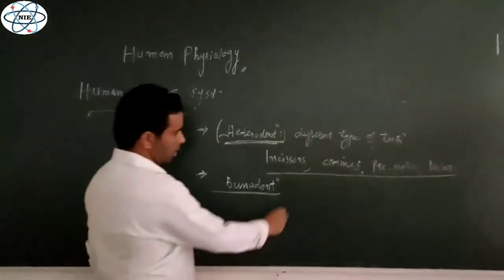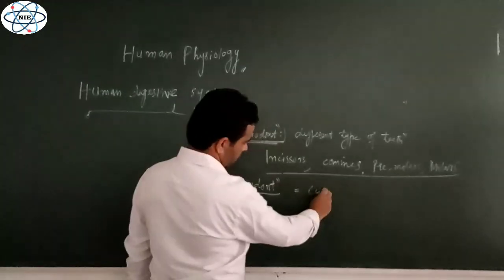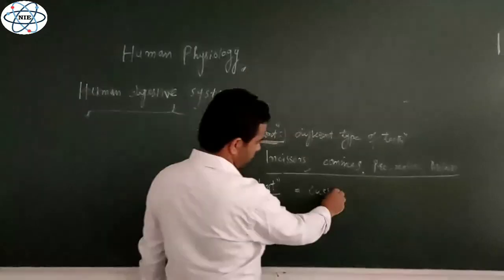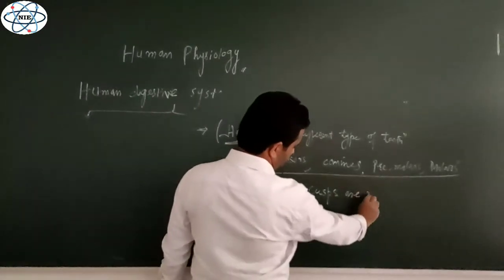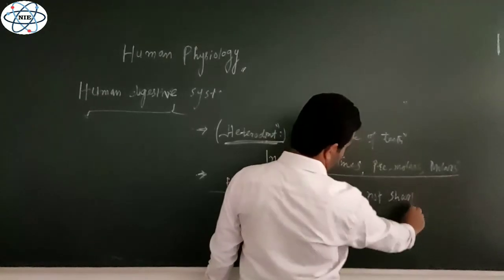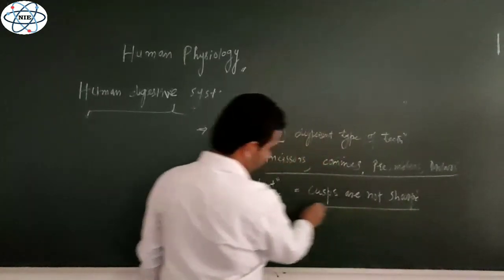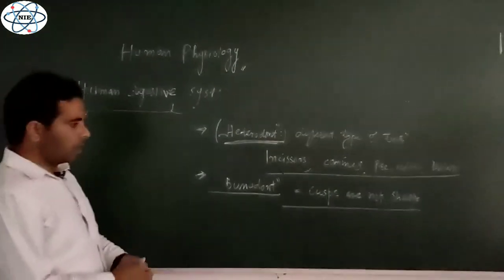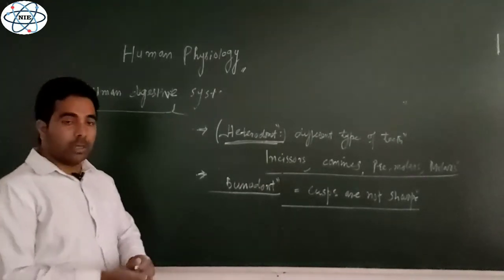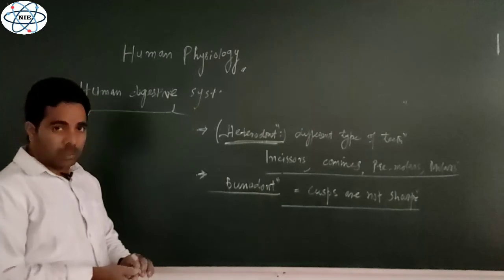That means the cusps, the pointed ends of the teeth, are not sharp. Bonodont condition.